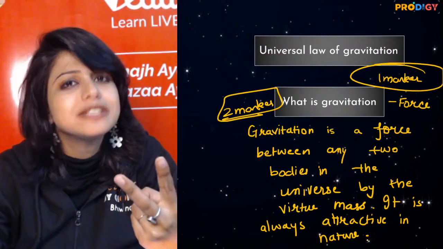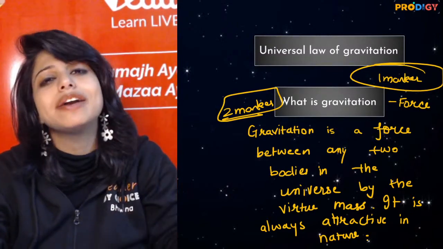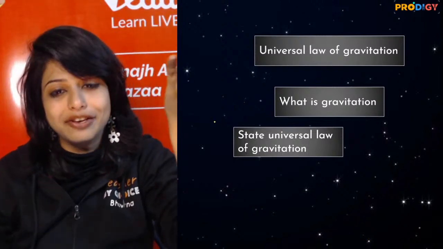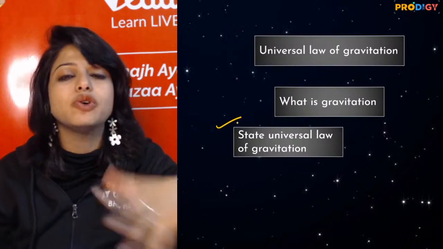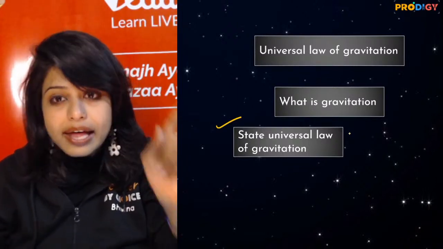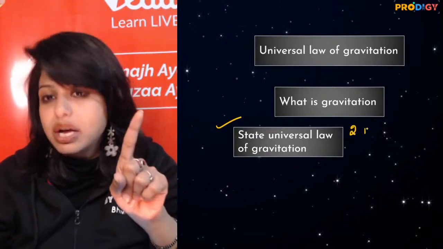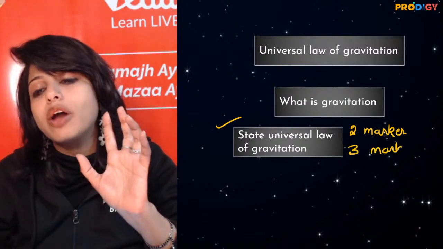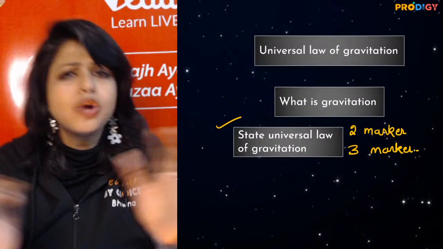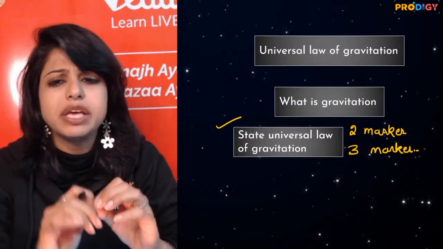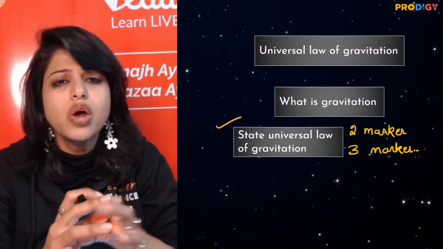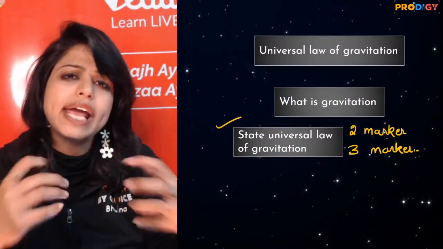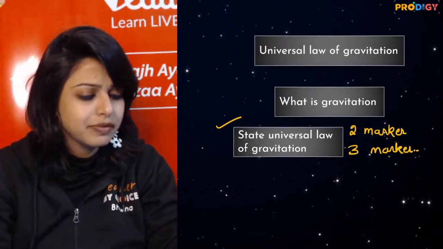Now the second basic question, I guess everybody knows. What is the universal law of gravitation? State the universal law of gravitation. That could be your second question. Now again, this question can be a 2 marker question as well as a 3 marker question. Now let's see which child in my class is smart. Do not give me the answer. Just tell me if it is a 2 marker question, how much will you write, and if it is a 3 marker question, what extra you have to do. Tell me. What will you do?